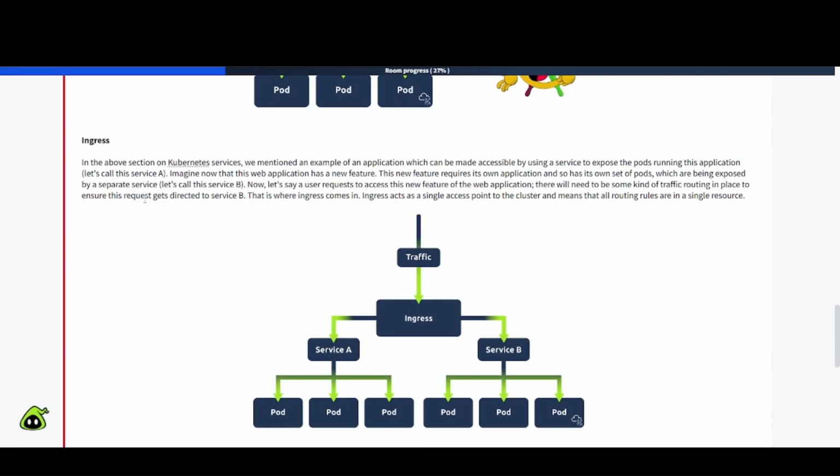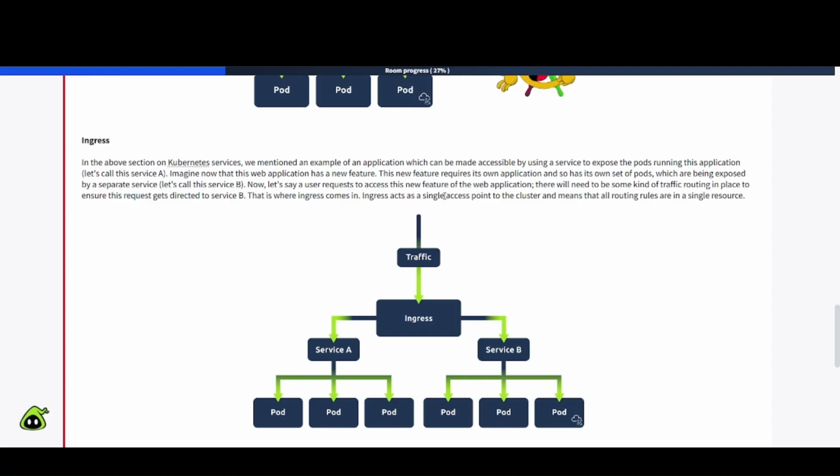Ingress. So let's see what they're talking about here. In the above section of Kubernetes services, we mention an example of an application which can be made accessible by using a service to expose the pods running this application. Let's call this service A. Imagine now that this web application has a new feature. This new feature requires its own application and so has its own set of pods which are being exposed by a separate service. Let's call this service B. Now, let's say a user requests to access this new feature of the web application. There will need to be some kind of traffic routing in place to ensure this request gets directed to service B. This is where ingress comes in.